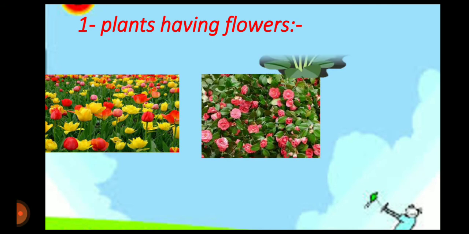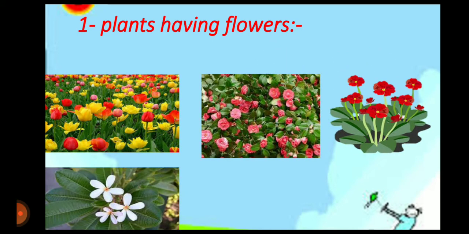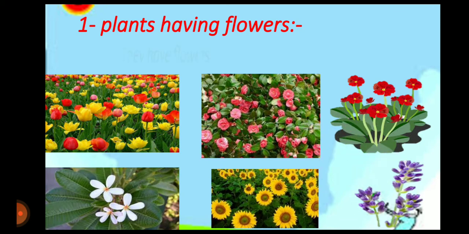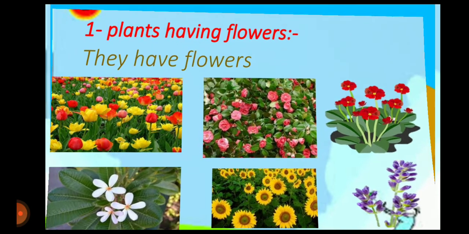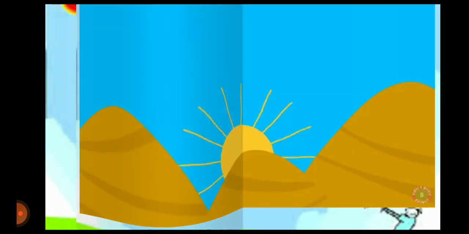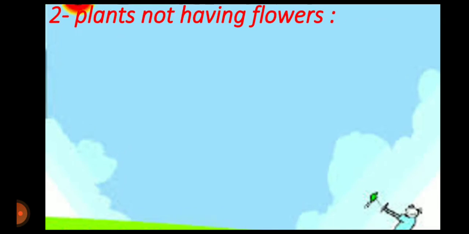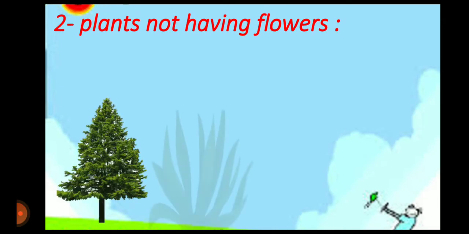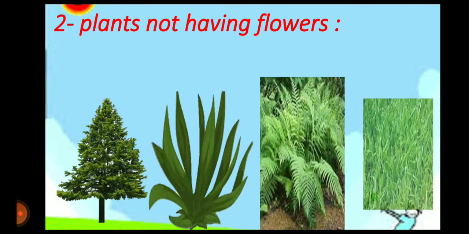Okay, for example, plants having flowers, they have flowers. For example, red flower, rose flower, white flower, sunflower. And number two, plants that don't have flowers.